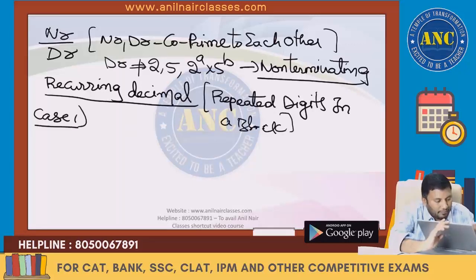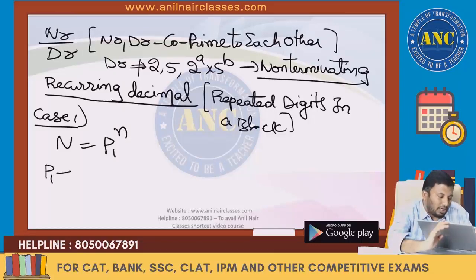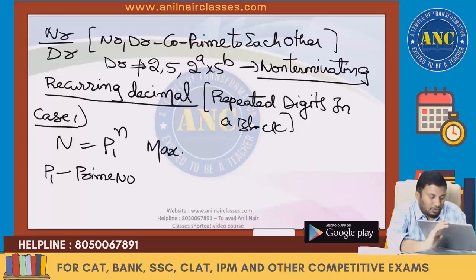Case 1: n is p1 power n, where p1 is a prime number. Maximum number of digits, please write down, sir.